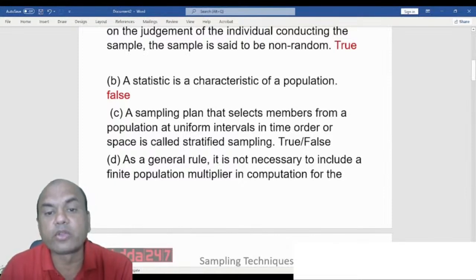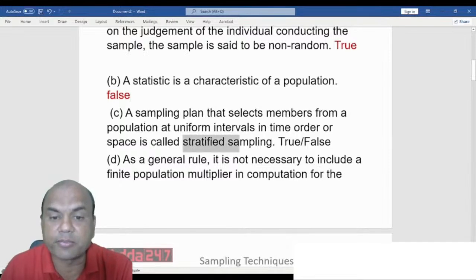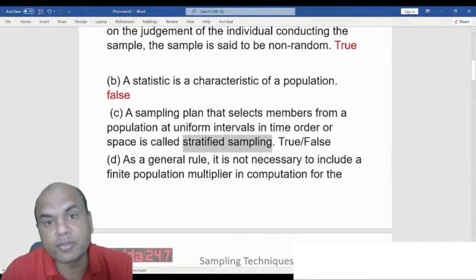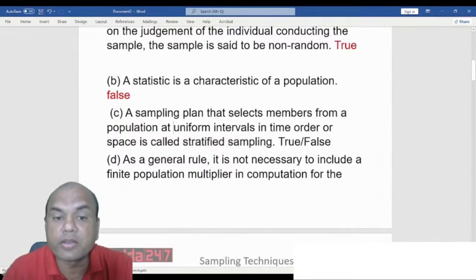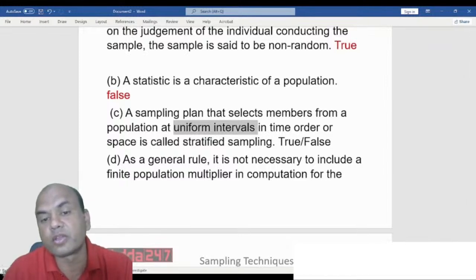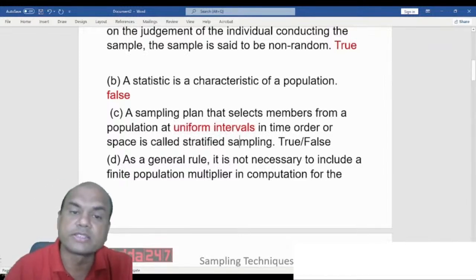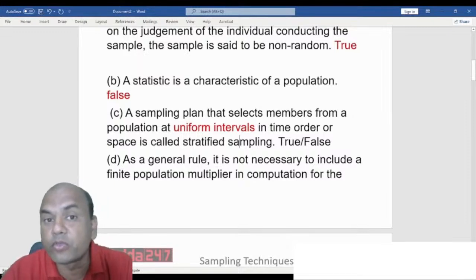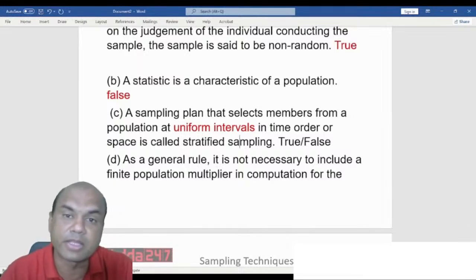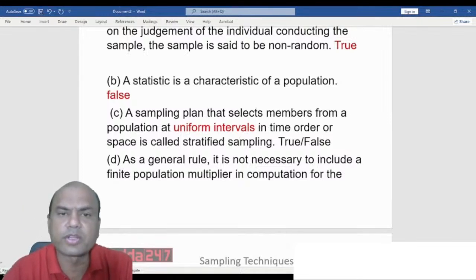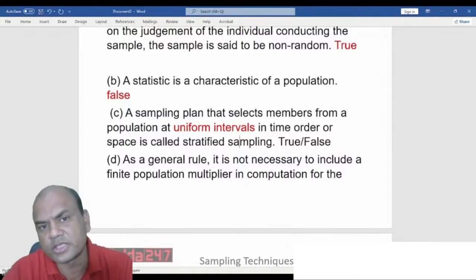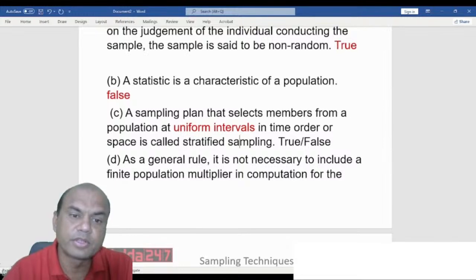A sampling plan that selects members from a population at uniform intervals in time order or space is called stratified sampling. So the sampling plan that selects members at uniform intervals, this is an important word, uniform intervals, is called stratified sampling. Is it true? Type fast in the comment section. True or false? What do you think?